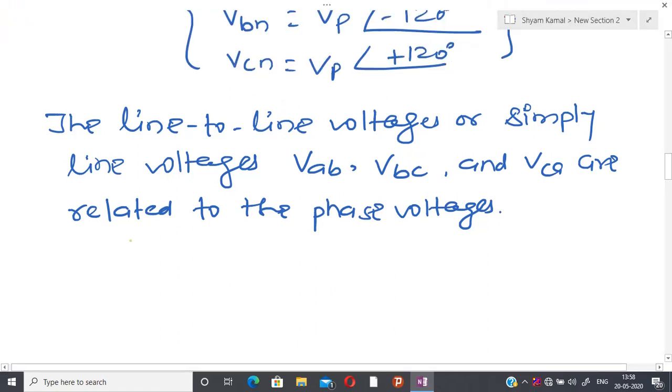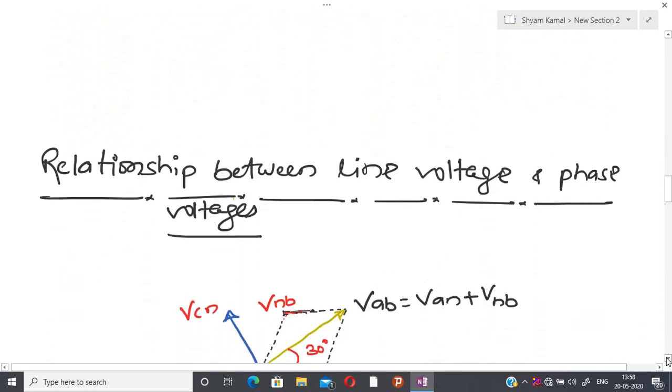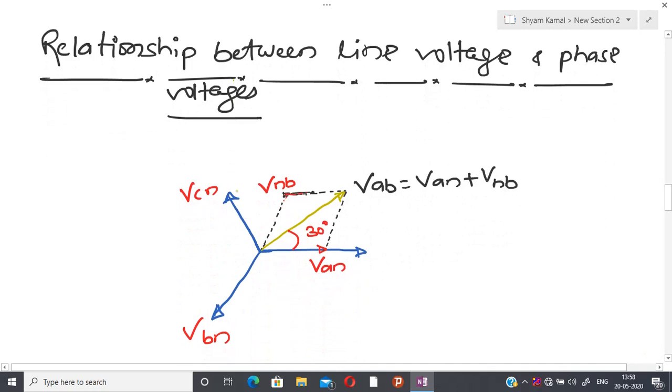In order to find the relation, I have to calculate VAB. Try to see from here, then things become more clear. If I have to calculate VAB, I know the phase voltage VAN, and after that I know the phase voltage VNB.